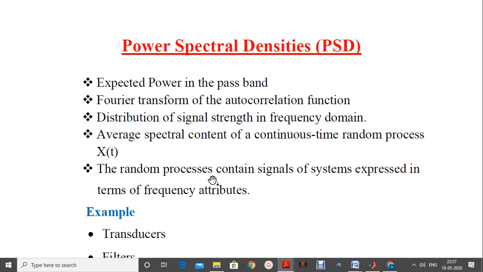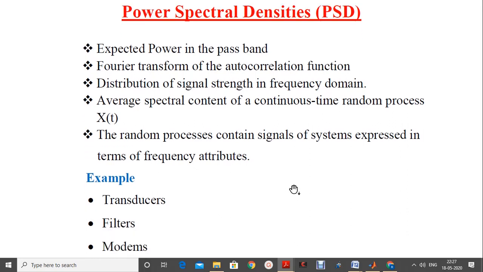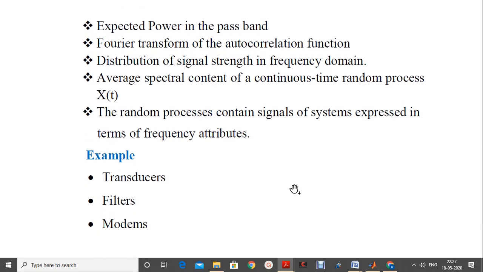The random processes contain signals of the systems which are expressed in terms of different frequency attributes or properties or characteristics. So some of these systems where we frequently come across the computation of PSDs are the transducers, filters, and the modems.